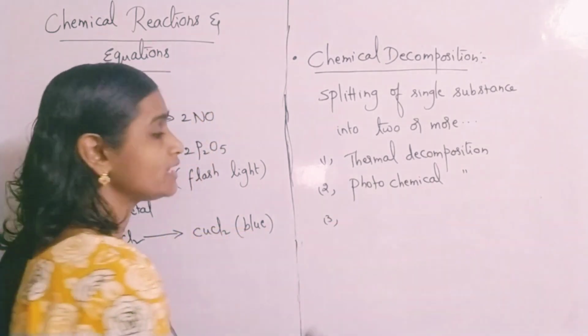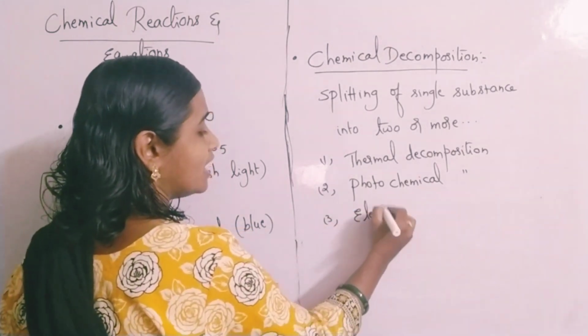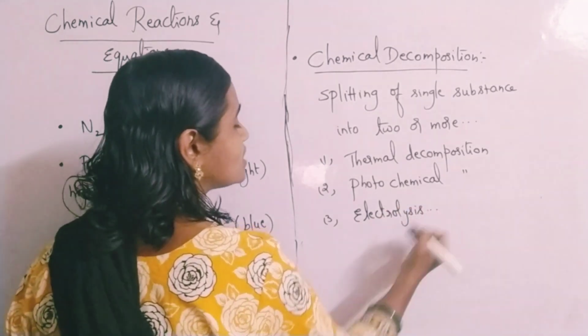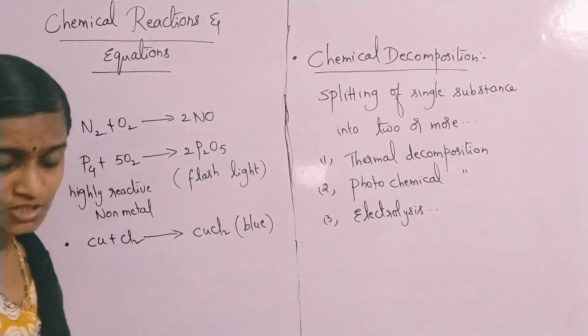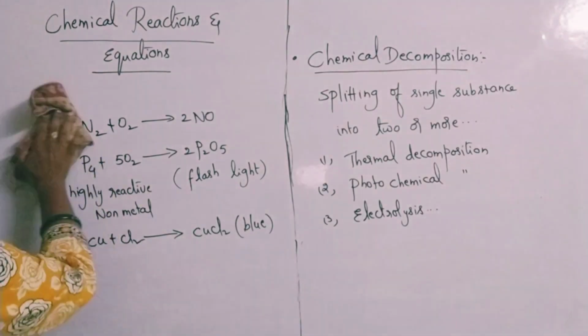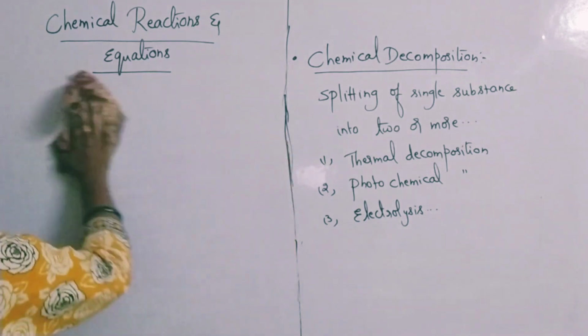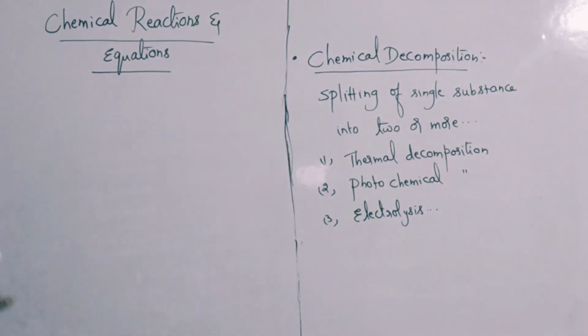And the third type is electrolysis. Electrolysis is also a decomposition reaction. So here let us learn examples for these types of decomposition reactions. What are the different examples?